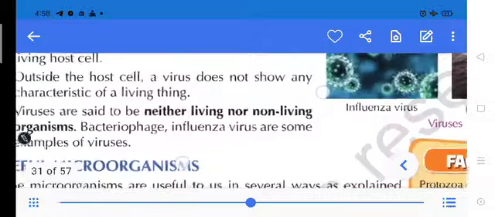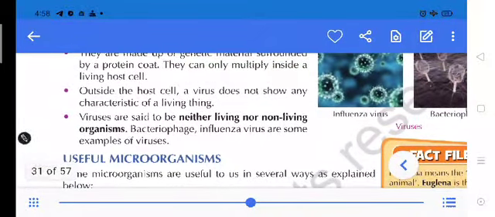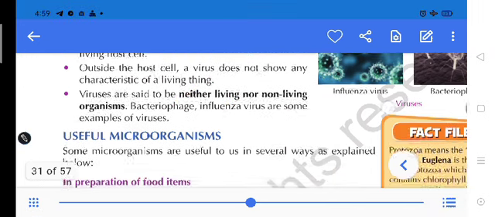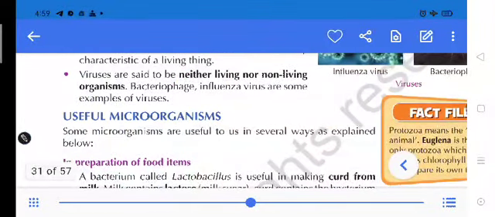Some examples of viruses are bacteriophage and influenza virus. So students, what we have studied about viruses is that they are very small, they behave like non-living things, and when they come in contact with a living host cell or living organism, then they start reproduction. So these are neither living nor non-living.